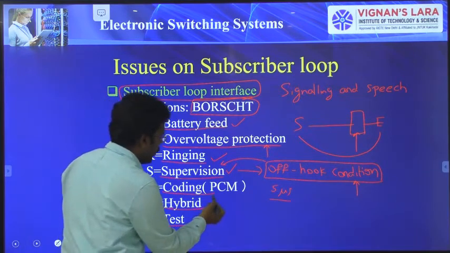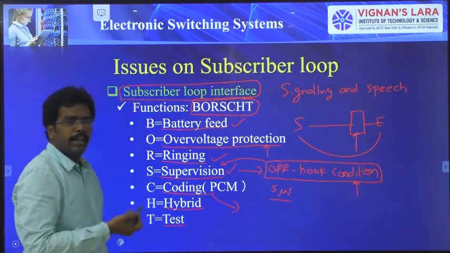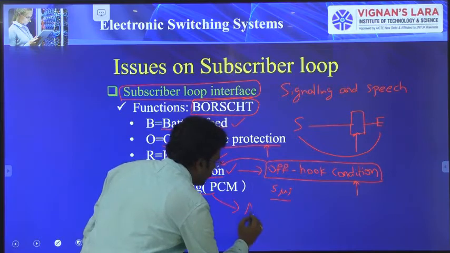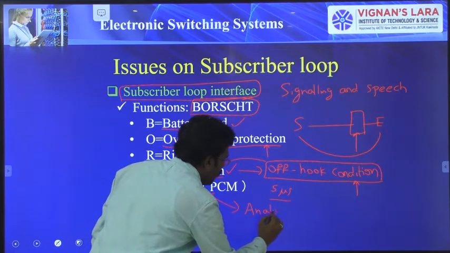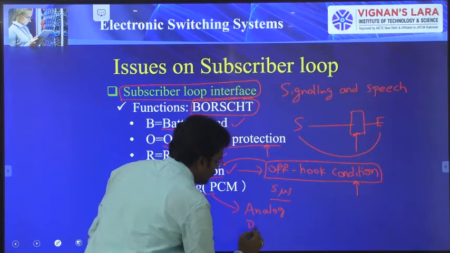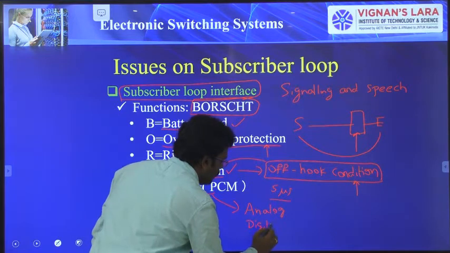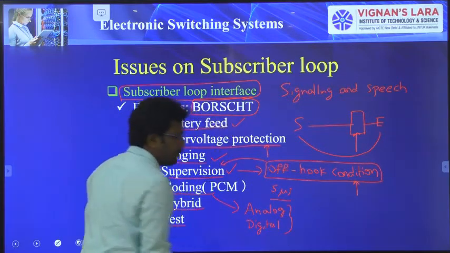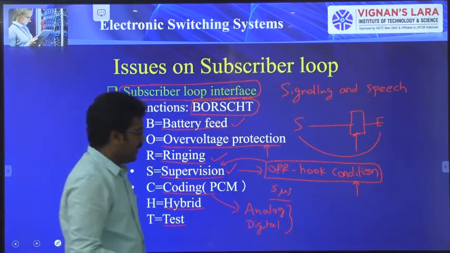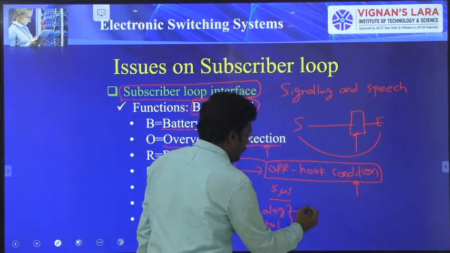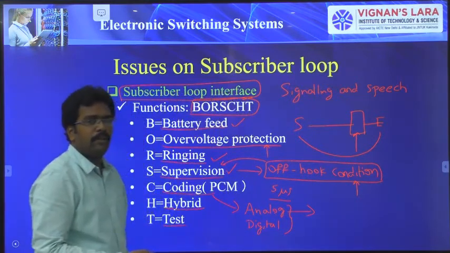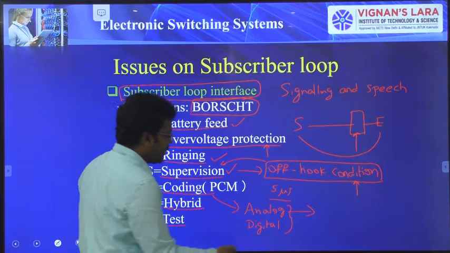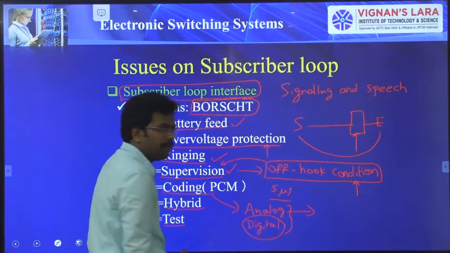Coming to the coding, generally you can use either analog or digital switching systems, which we already covered in the previous classes. If it is analog, you can simply connect with the help of wires. If it is digital, you have to go for conversion.